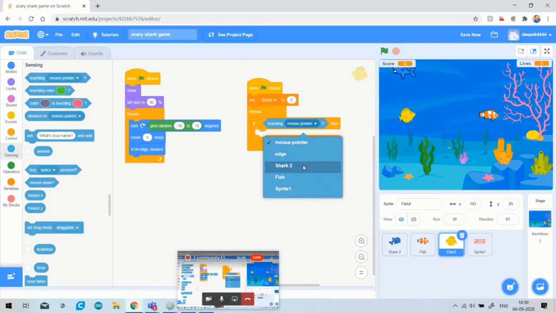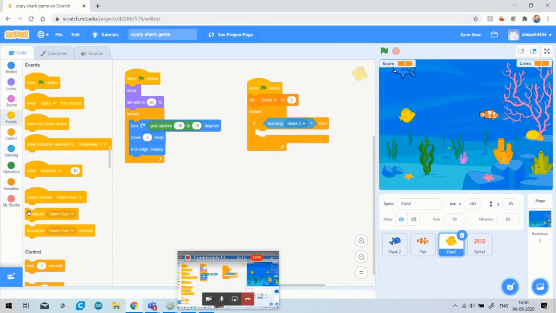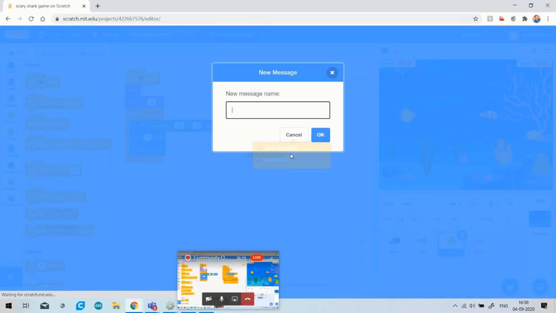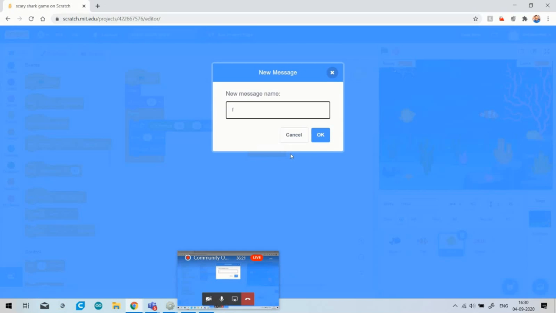So I will click on mouse pointer and choose Shark 2. If the fish is touching Shark 2, then it will broadcast one message, that this fish is safe. Okay, fish is safe.